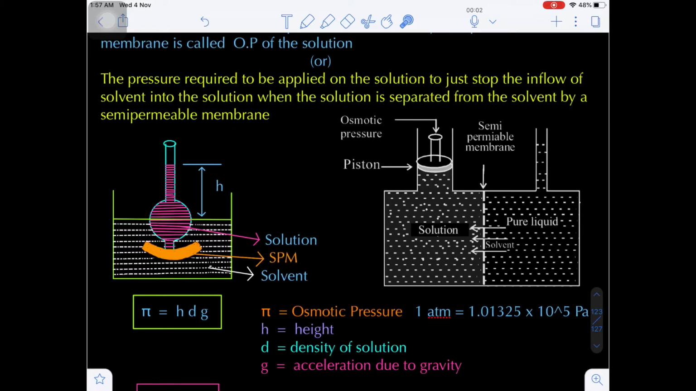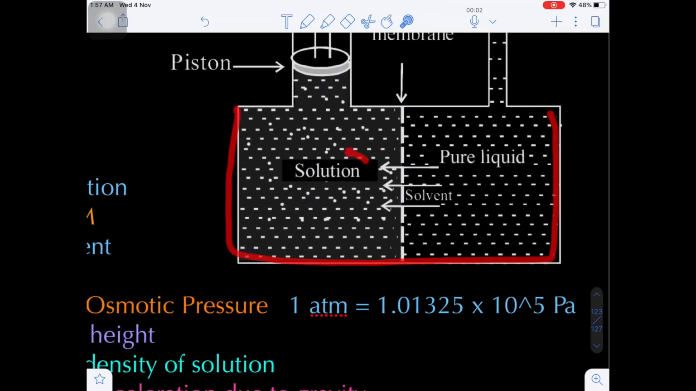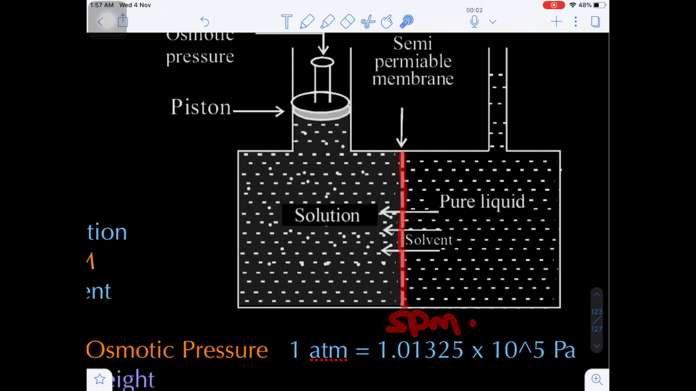That means, let's suppose this is a container. In this container, what happens? Solution is present and also pure solvent is present, and both are separated by whom? Semi-permeable membrane. Generally, what is the definition of osmosis? The inflow of solvent molecules from the solvent into the solution. That means the pure liquid will try to pass into the solution through the semi-permeable membrane, due to which in the solution column what happens? Some pressure is developed, which is called hydrostatic pressure.